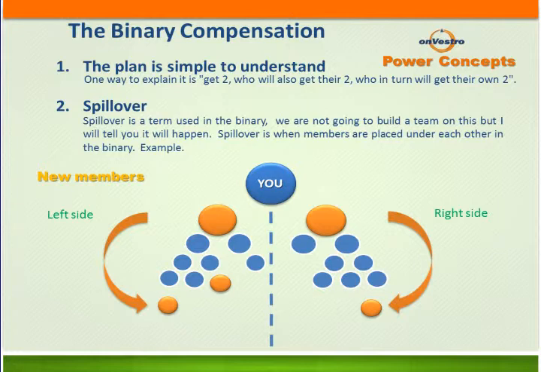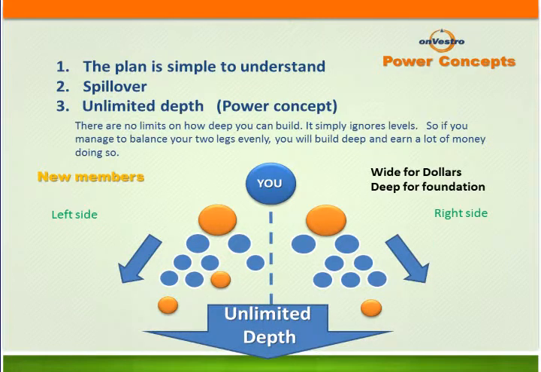You're still going to receive a $100 bonus off of that particular member up front as a fast start, and you're also going to receive that matching bonus from that residual income that they're making every single month, even though they may be 20, 30, 40, 50 levels below you. The power of the binary and the fact that all that volume is coming up to you. Very key in building your binary compensation.